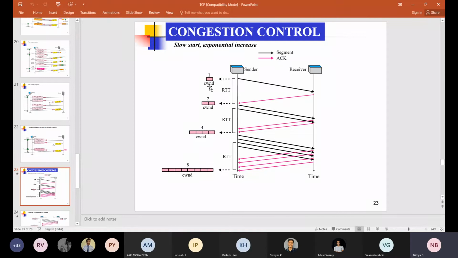So how to select the window size now? You have two possibilities. The receive window size controls the congestion at the destination side, and the congestion window is used for controlling the congestion in the middle of the network. Now how will you select the actual window size?